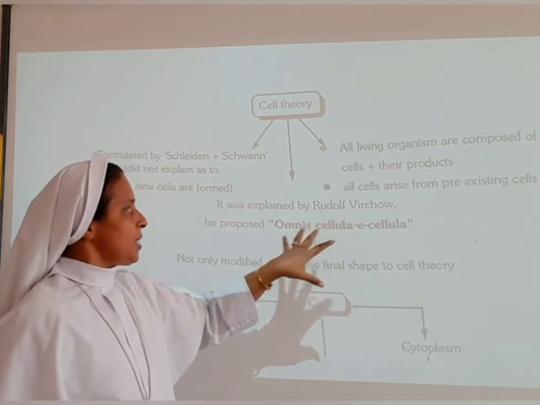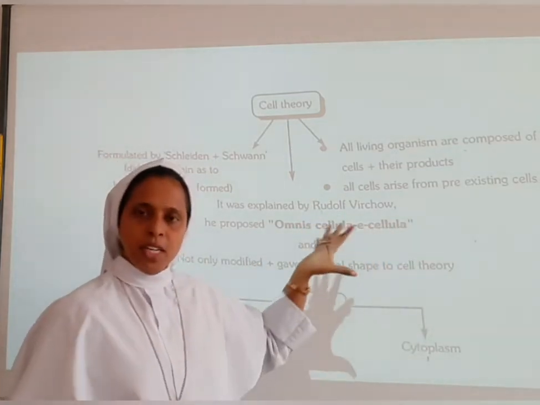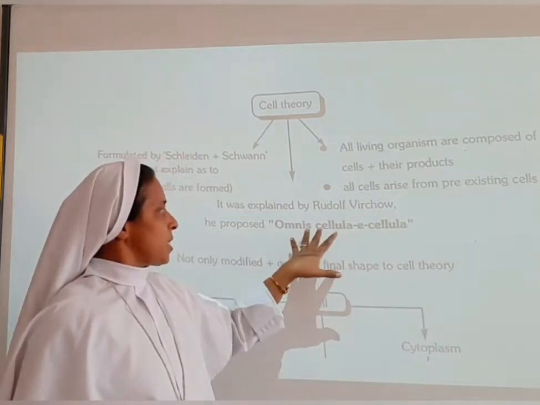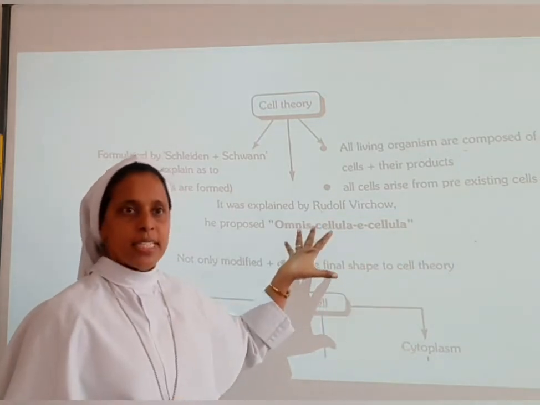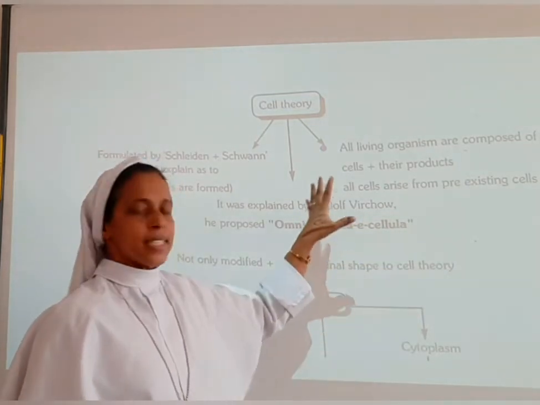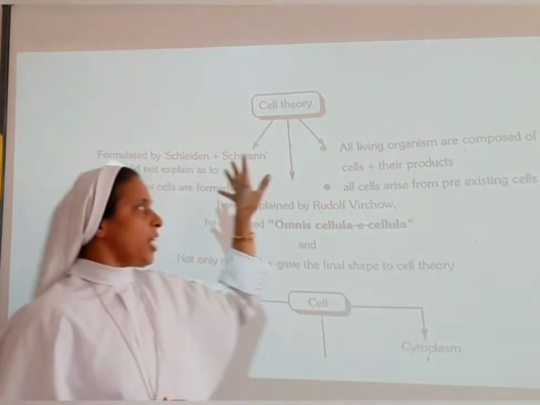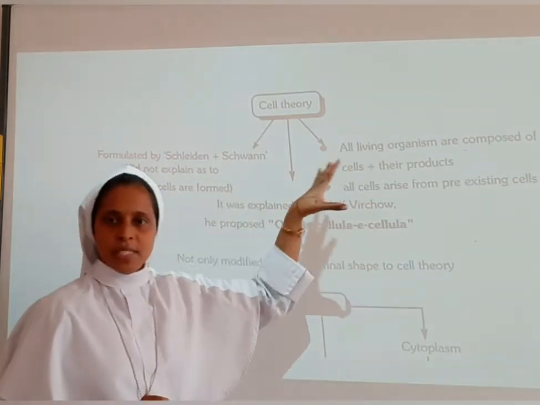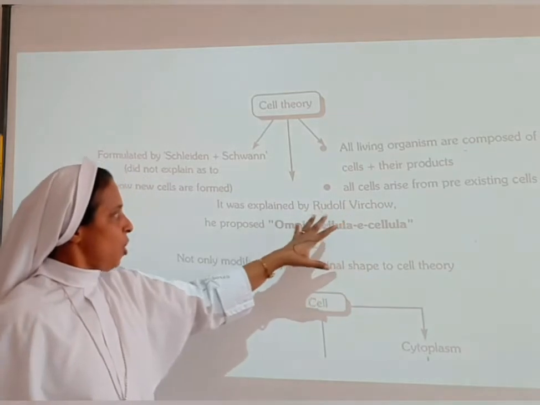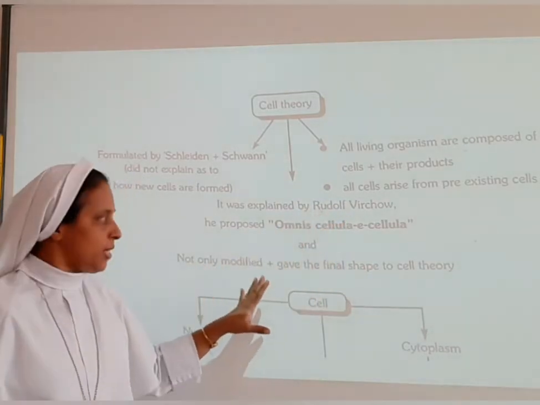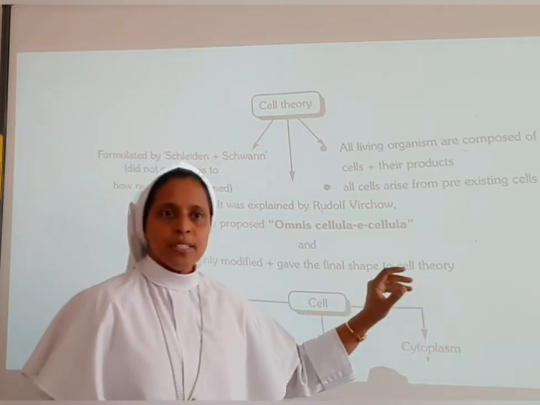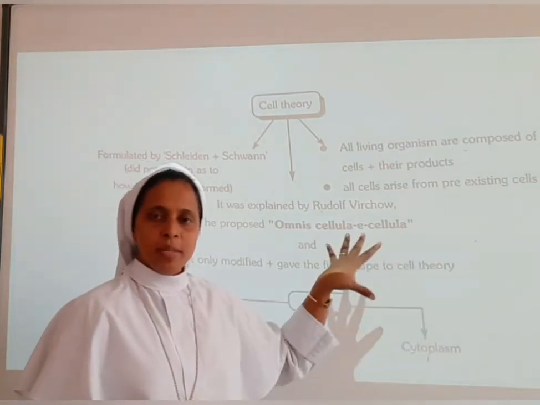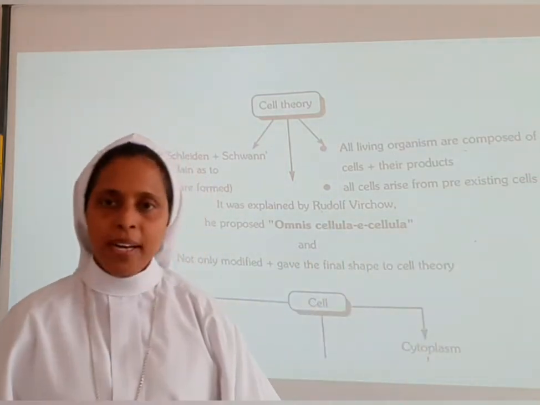So what did he say? He said omnis cellula e cellula. What is the meaning of that? All cells arise from pre-existing cells. So Schleiden and Schwann were the first. They formulated the theory and said that all living organisms are composed of cells and their products. But Rudolf Virchow not only modified this cell theory, he gave it the final shape, and he proposed omnis cellula e cellula, meaning all cells arise from pre-existing cells.